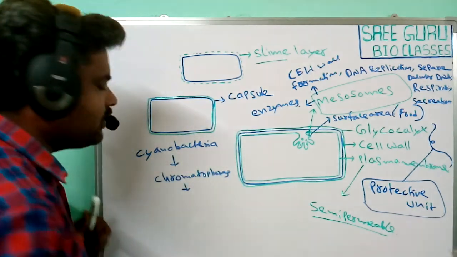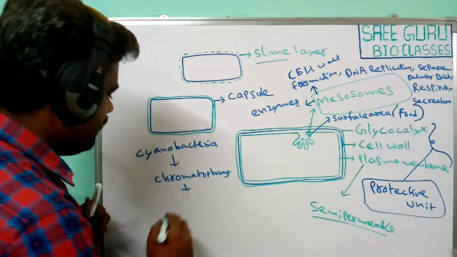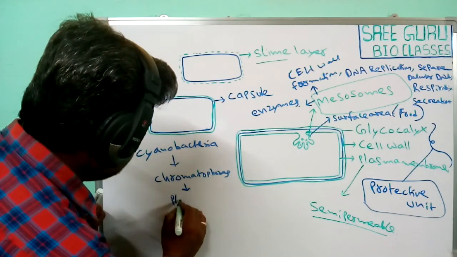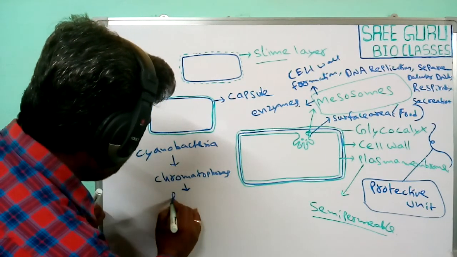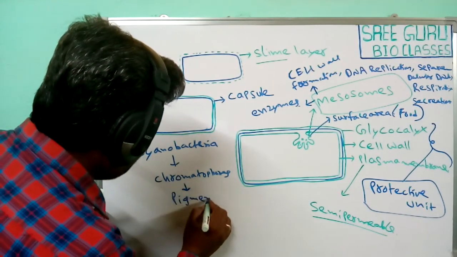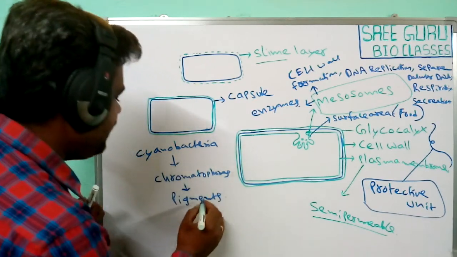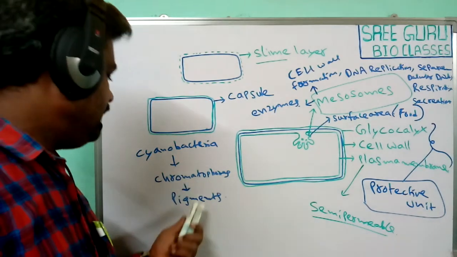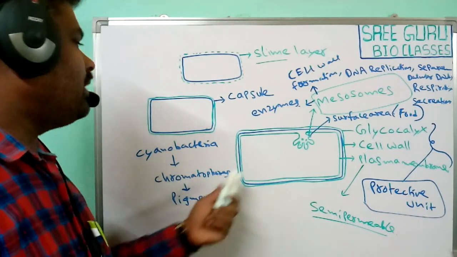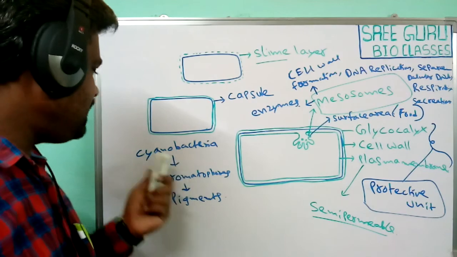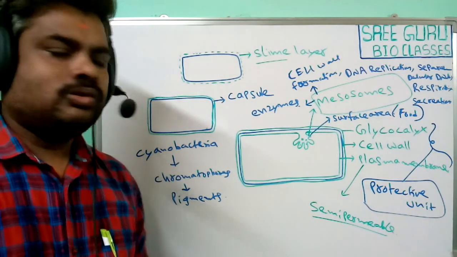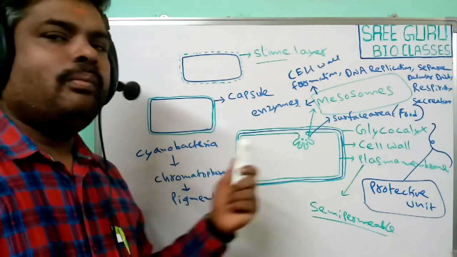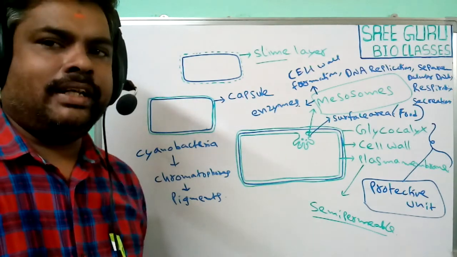These chromatophores have some pigments. The pigments are involved in several metabolic reactions. So these pigments are also present in the mesosomes of cyanobacteria. So mesosomes play a major role in bacteria.